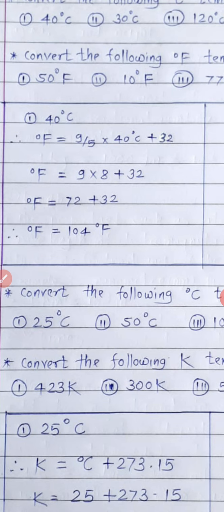What is the temperature in degree Celsius? It is given 40 degree Celsius. So degree Fahrenheit is equal to 9 by 5 into 40 plus 32. So 9 by 5 into 40, it is 9 into 8.